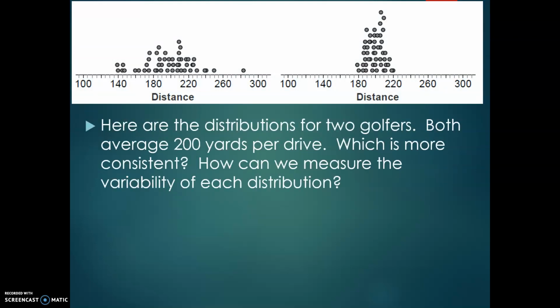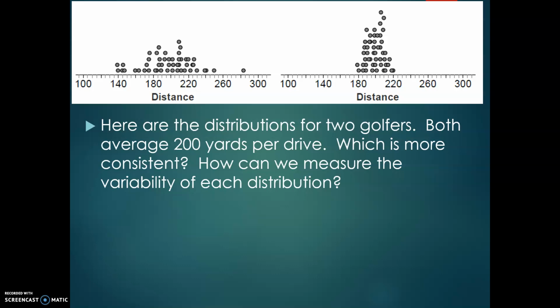Now back to these data sets. We looked at very similar sets to these in the past, but this time the data is talking about golfers. I think last time we were looking at bowlers. Both of these sets, the average is right around 200 yards per drive. But when we look at the data sets, which one is more consistent?